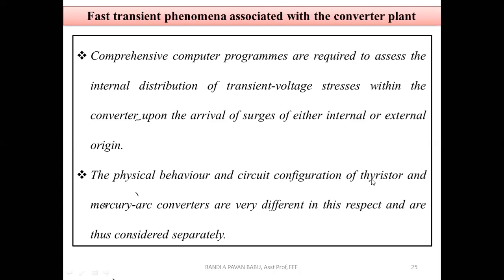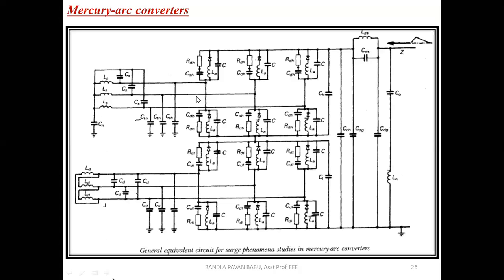Of course, we have completely moved to thyristors, so they have given a small comparison. Mercury arc converters, in the sense, the switches are of mercury type. They use this liquid mercury for the conducting of the switches.